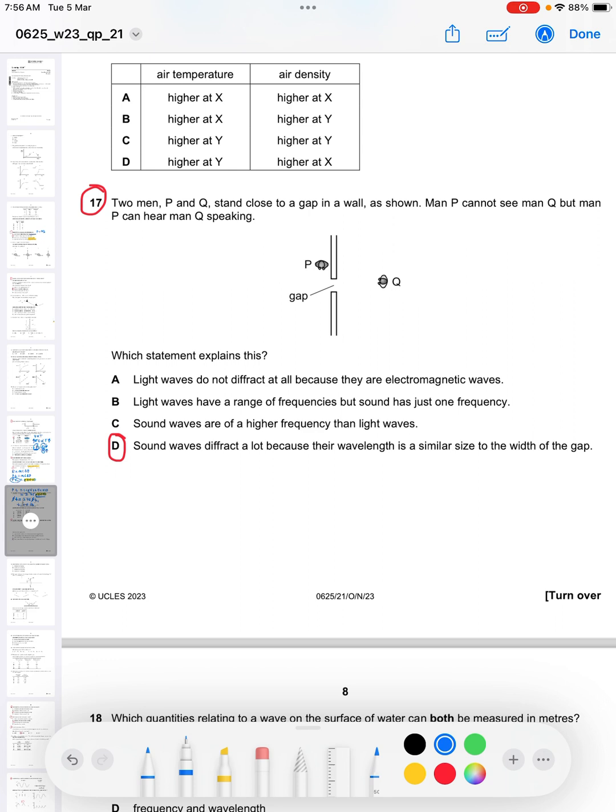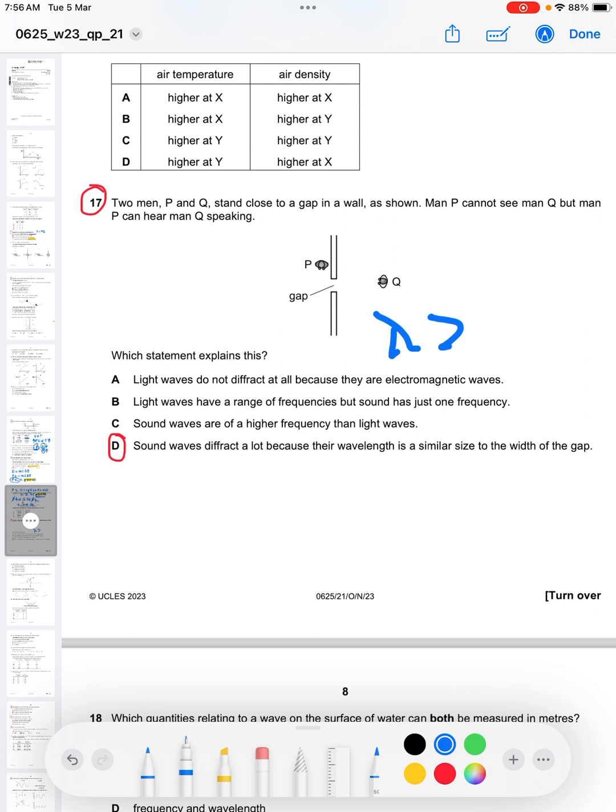when waves spread out into regions that they were not expected to spread out after passing through a gap, that's what we call diffraction. But here's the thing. You must understand that diffraction is affected by wavelength. The bigger the wavelength, the bigger the diffraction. The lesser the wavelength, the lesser the diffraction.